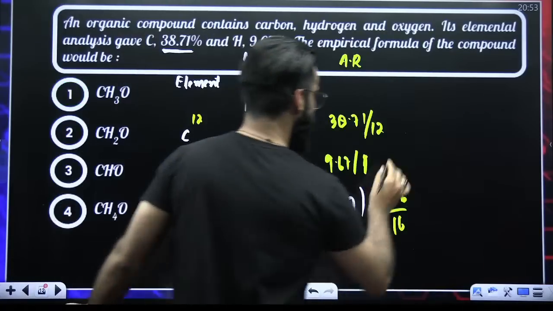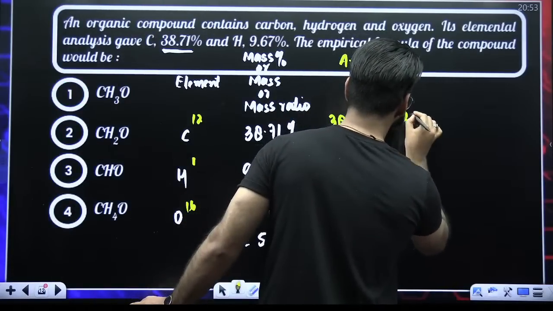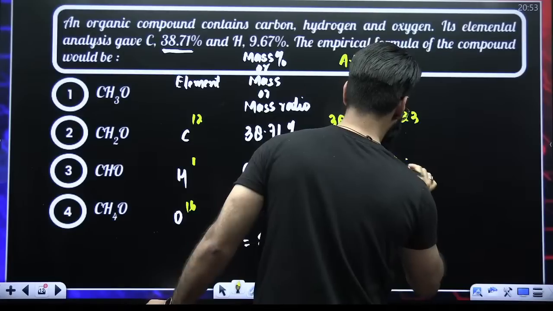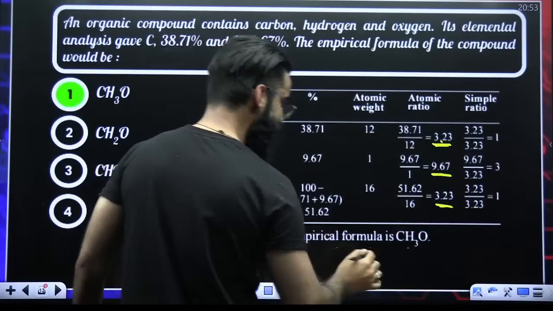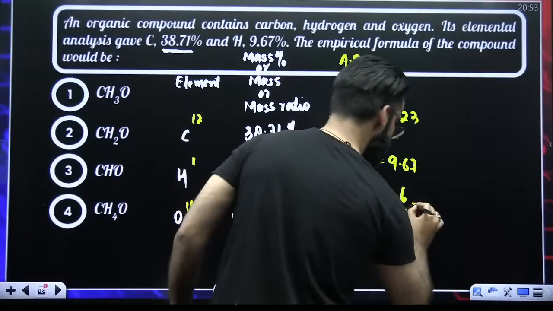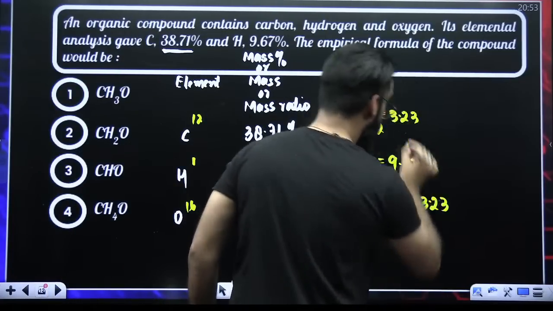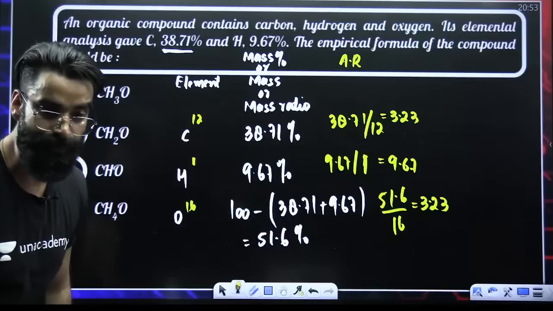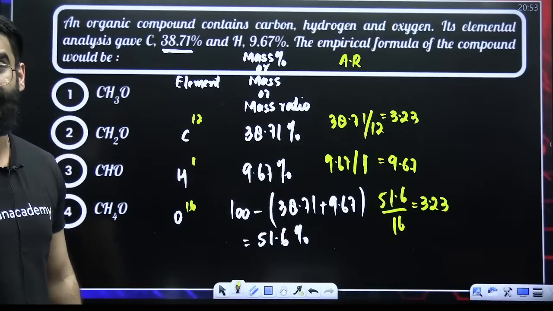Let me write it. 3.23. This is 9.67. And then it is also 3.23. This is also 3.23. I got the atomic ratio.